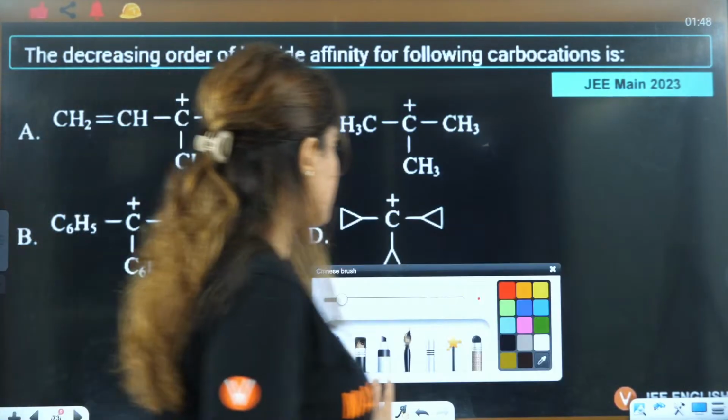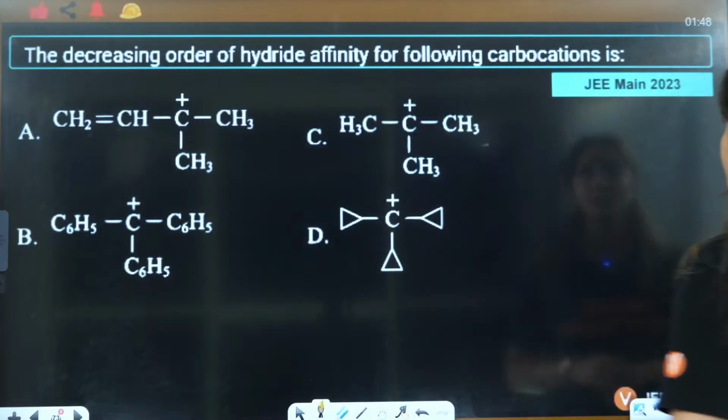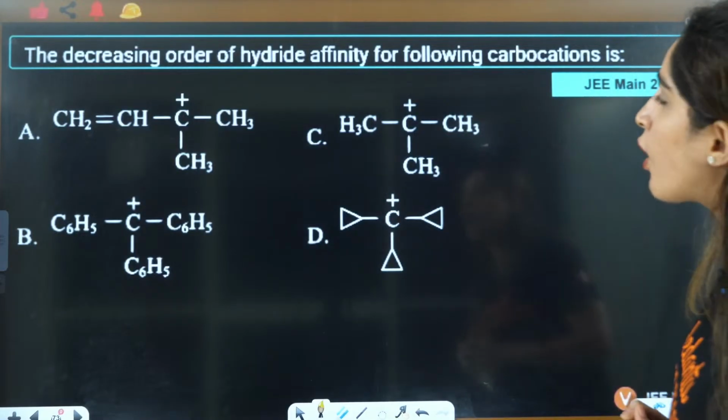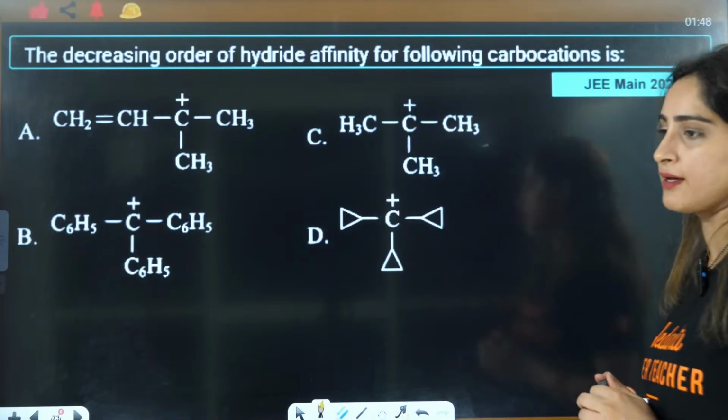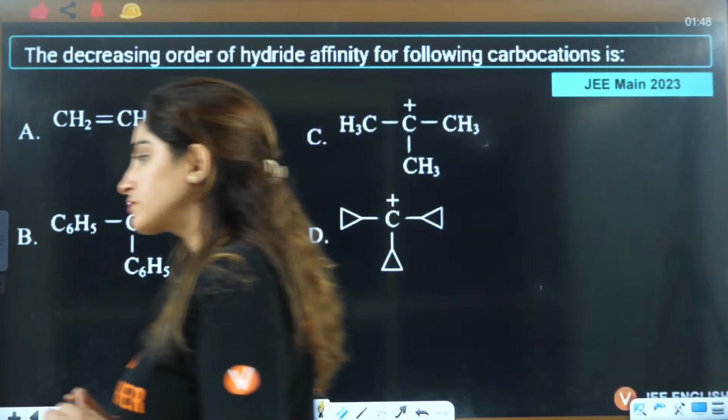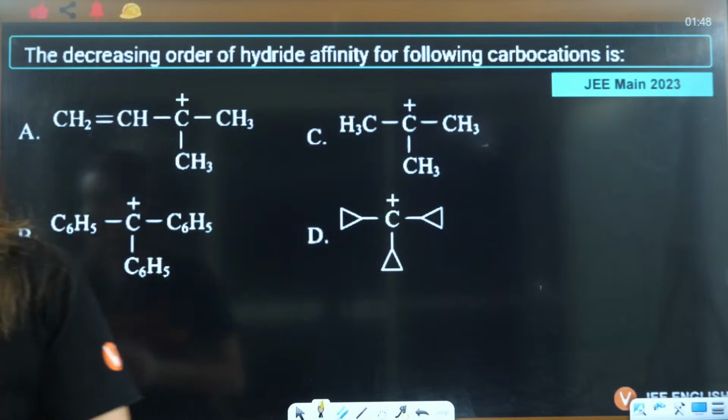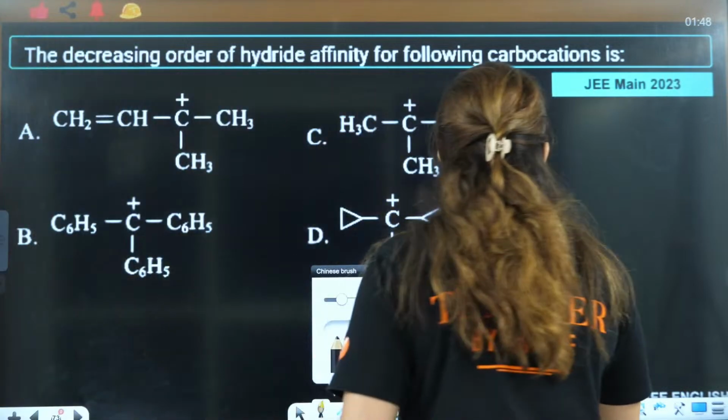Next question is, and I think this is the last one. The decreasing order of hydride affinity for the carbocations.